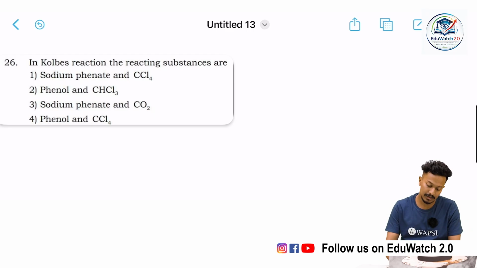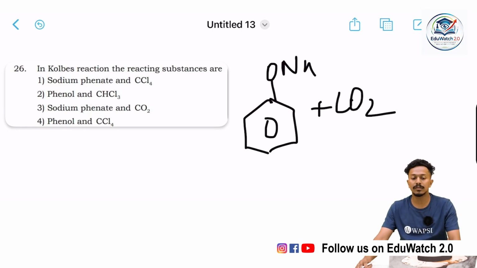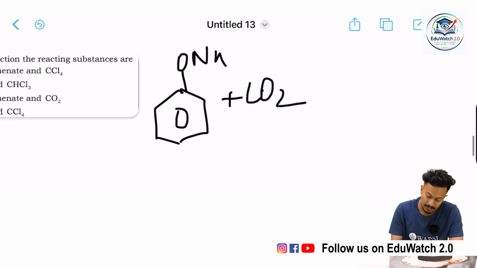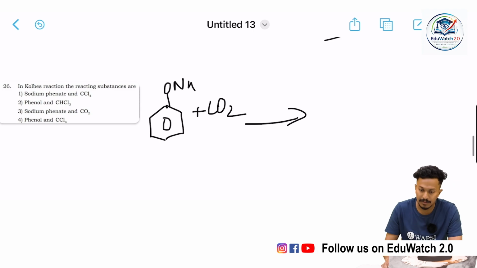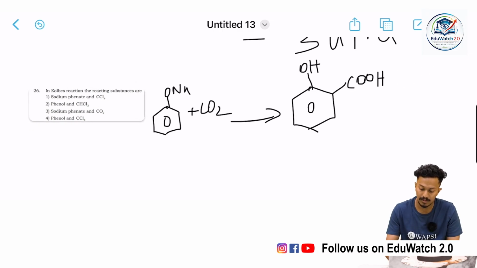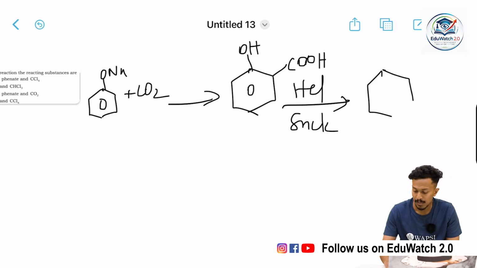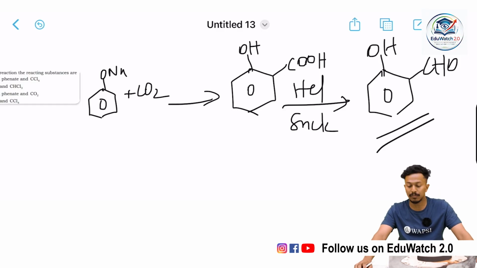We all know that the reactants in Kolbe's reaction are sodium phenoxide, ONa, along with carbon dioxide, which gives salicylic acid, OH and COOH. Treated further we get salicylaldehyde, which has highly medicinal purposes.